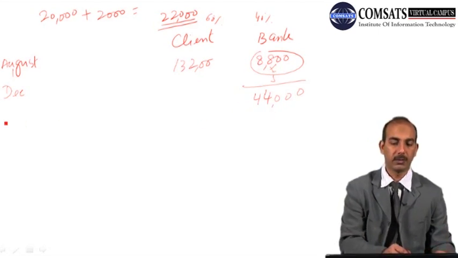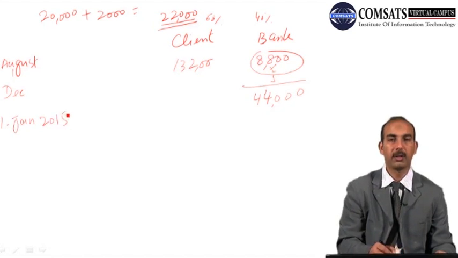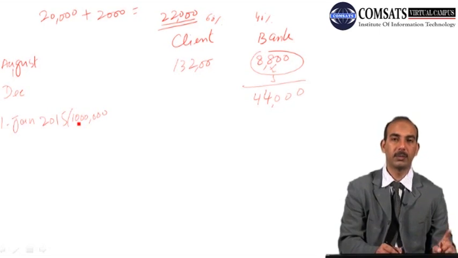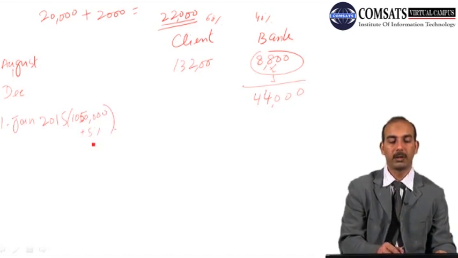And then on 1st of January 2015, the next amount of payment would be made. The next unit will be purchased. The unit price was 1 million, and after 6 months it increased to 1.05 million, that is 50,000 was added into it, plus again there will be a 5% increase. So it will make it to